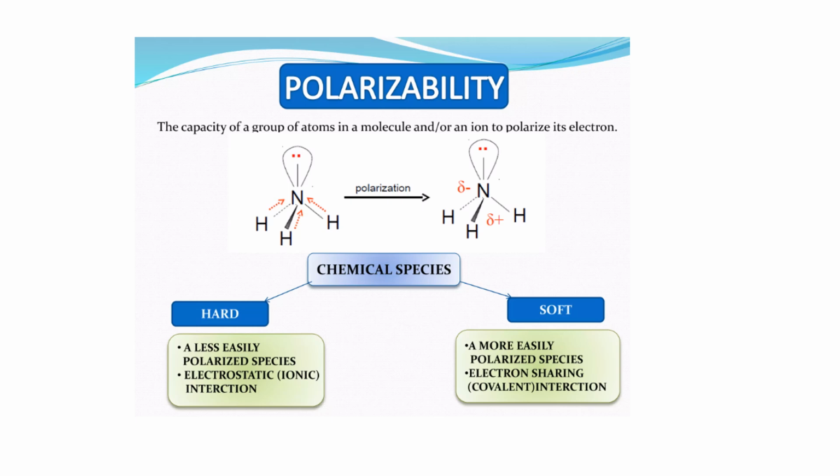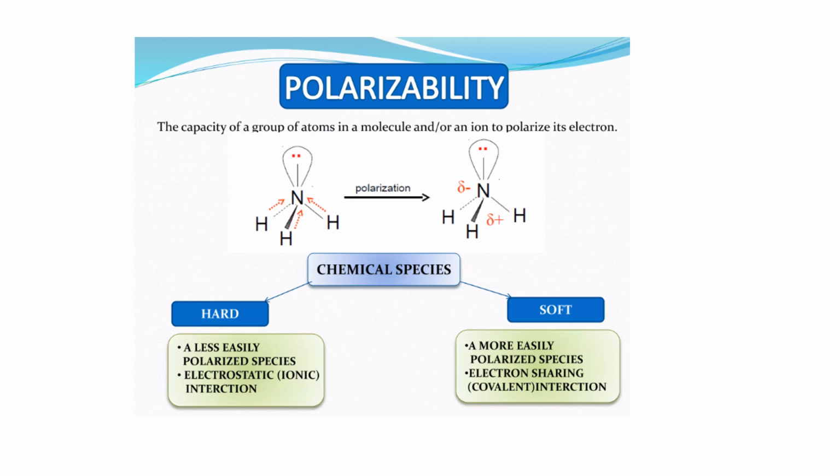But if the atom is large, its electron cloud is large. The electrons in the valence shell are quite far away from the nucleus, so the pull of the nucleus on the valence shell electrons is very poor. As a result, it's very easy to polarize the electrons in such an atom in a molecule. So for example, here we have the example of ammonia.